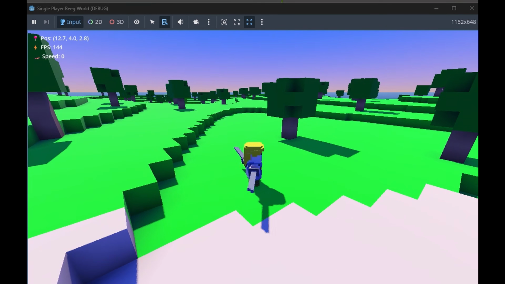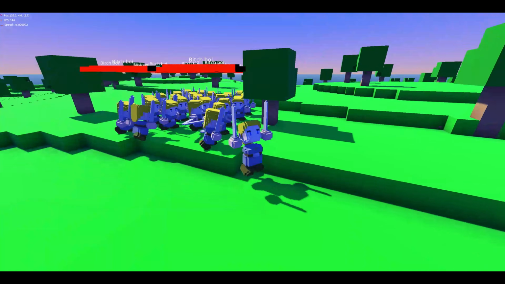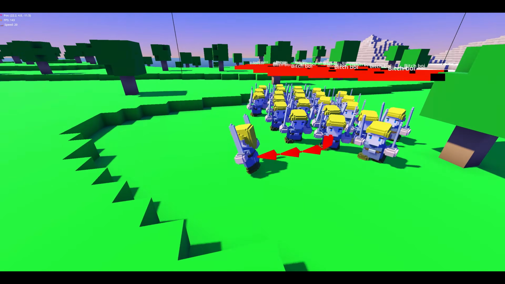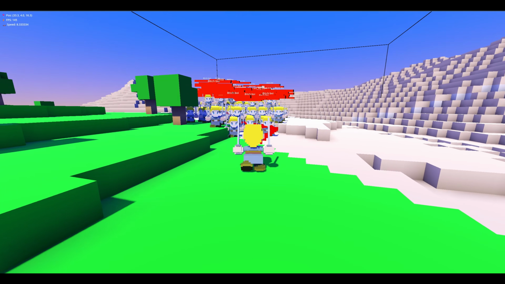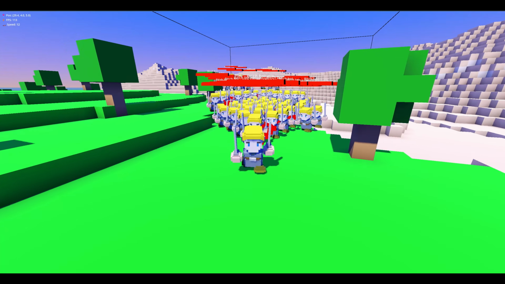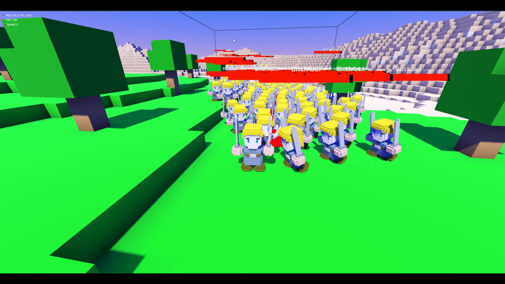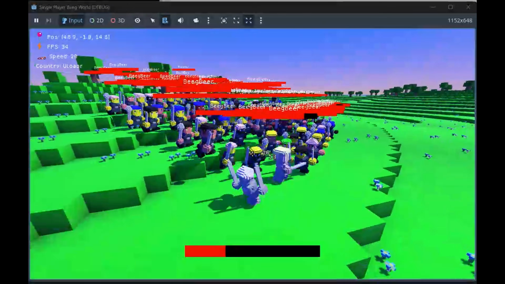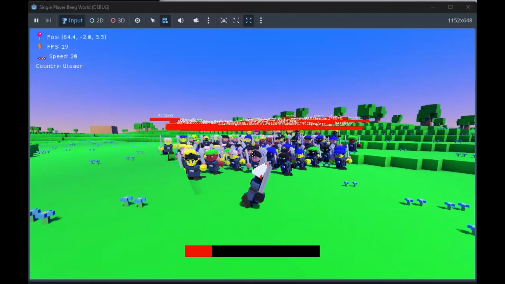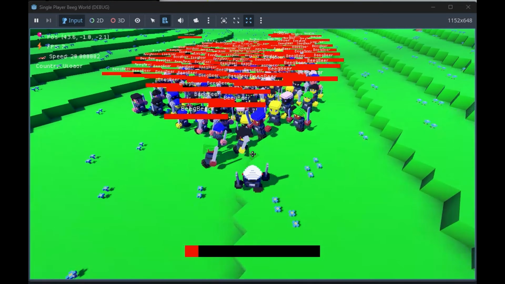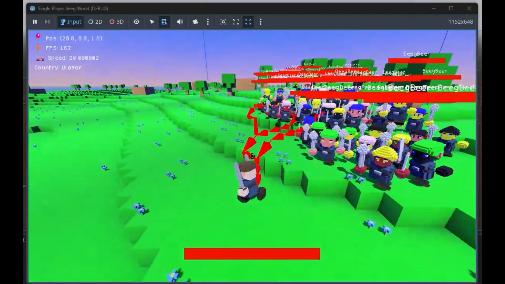Now we still need to add something to hit. Before we can add enemies, it is important that we add some pathfinding system to Voxel Throne. After testing around with the built-in pathfinding system, it was just not flexible nor performant enough for our use case. So now, I'm using an A-star algorithm to find the path. Having optimized this a bit, we can also handle many enemies, but still, pathfinding can sometimes be a bit of a performance bottleneck and will need to be improved further in the future.